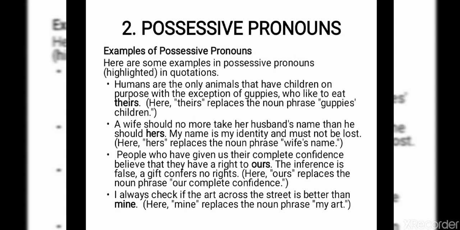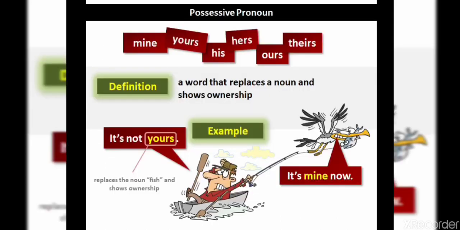Like this, a possessive pronoun is a word that replaces a noun or a noun phrase and shows ownership or possession. Look at this picture. Possessive pronouns are mine, yours, his, hers, ours, and theirs. The definition of a possessive pronoun is a word that replaces a noun and shows ownership. Look at this example. It's not yours. It's mine now. So here yours and mine show the relationship. Yours replaces the noun fish and shows ownership.